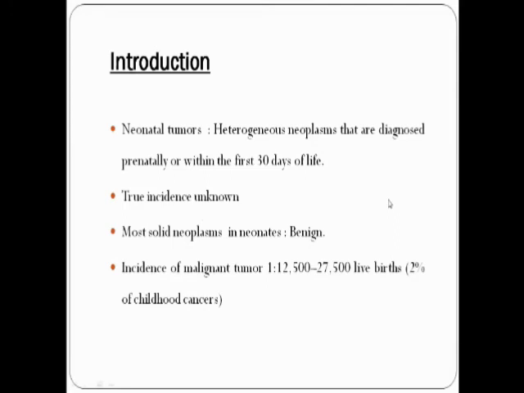So the ideal management in such children would be, if possible, to go ahead with an upfront hepatectomy followed by at least 6 cycles of chemotherapy. And if not possible, to give neoadjuvant chemotherapy, reduce the size of the tumor, and then go for resection. Of course, the metastatic workup would be important to rule out any metastatic disease in the lungs.